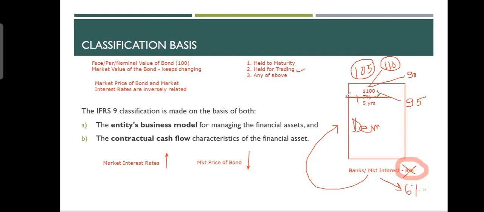You just invest for a short period, for a month or two, during which the bond will go up in the market. You will sell, you will make your $10 and you go out. This is your business model. Here you talk about business model, that what is the business model here.